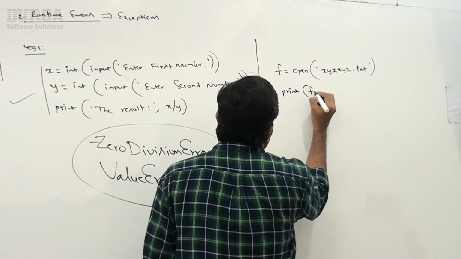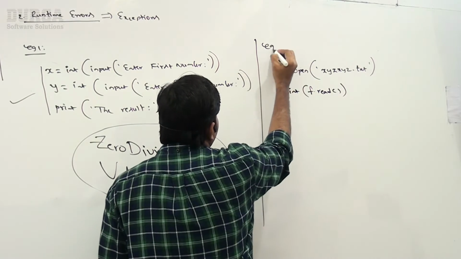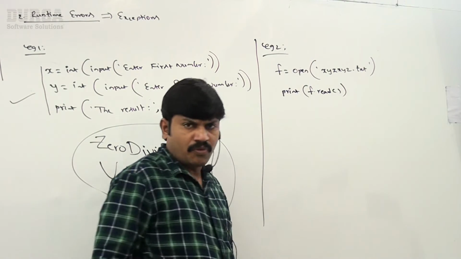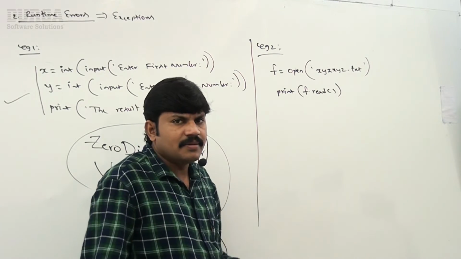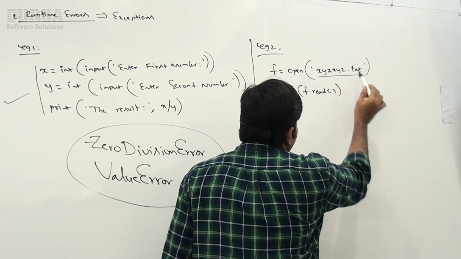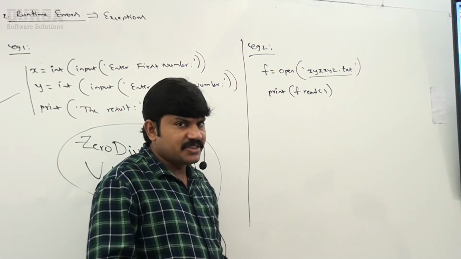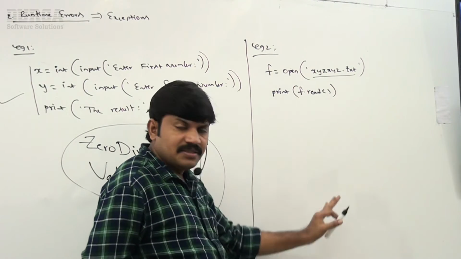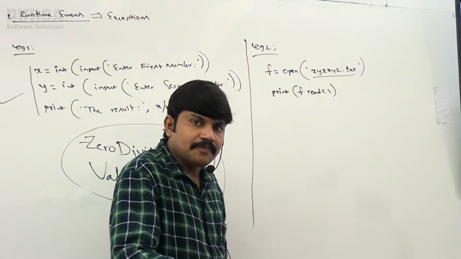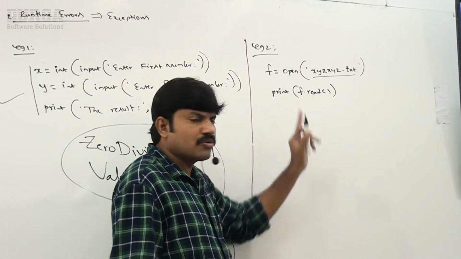Print f.read(). Here I'm trying to print the data present inside the xyz.txt file. Is there any syntactical mistake in my application? No, perfectly it is valid, sir. At runtime, it tries to read the data and print it to the console.